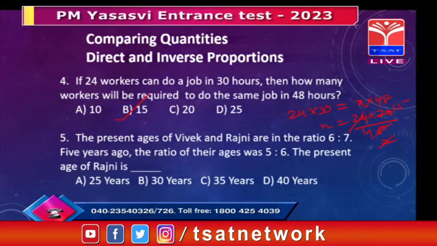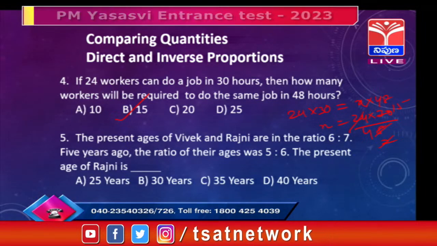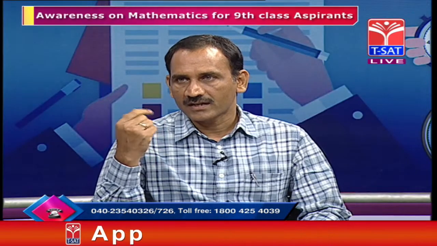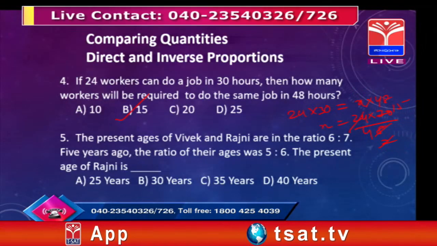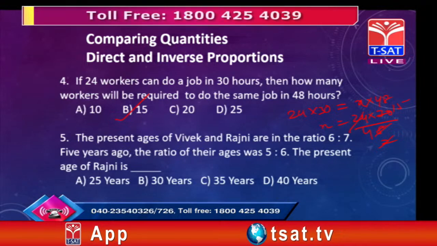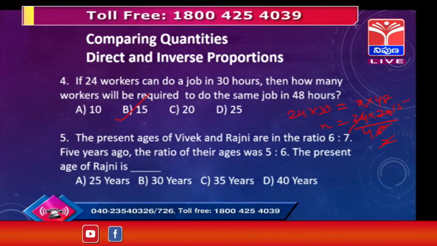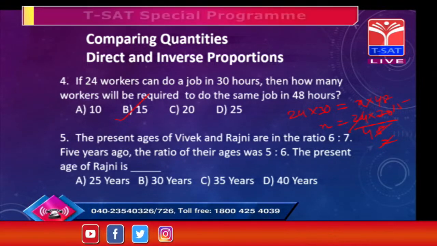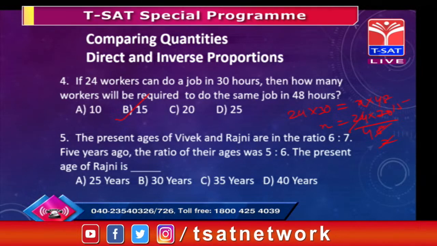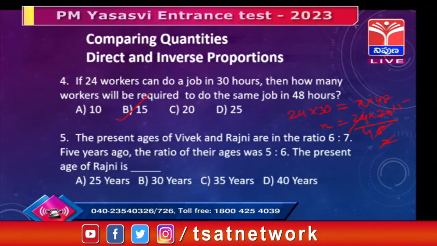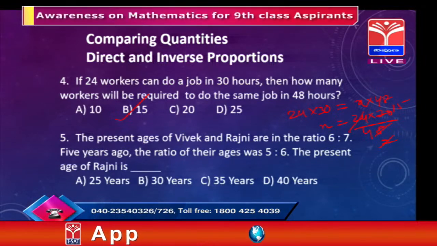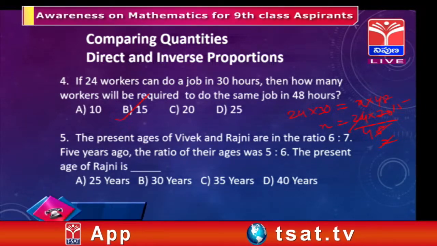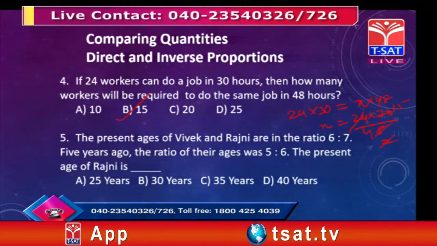And the students are getting confused in the second sentence of the problem, that is, 5 years ago. Most of the students use x minus 5. It is not x minus 5, it is 6x minus 5. That's a crucial thing here. So 5 years ago means you have to subtract 5 from their age, not from the x variable.